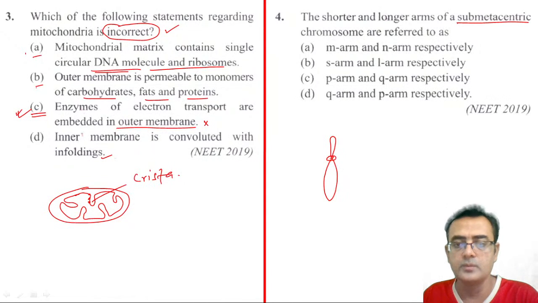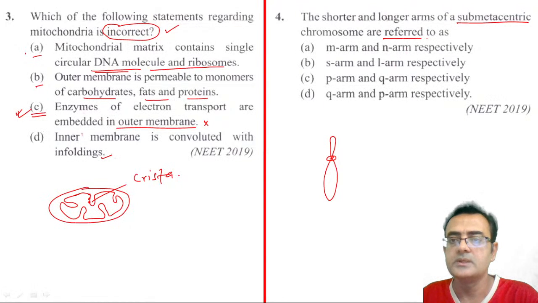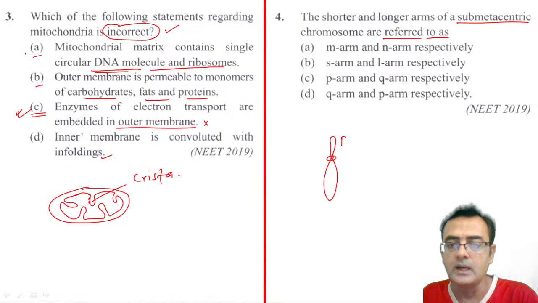Suppose this is the centromere, right? If the centromere is there, this is the short arm, and this is the long arm. So what do they call them? The small arm is called the P arm and the long arm is called the Q arm.